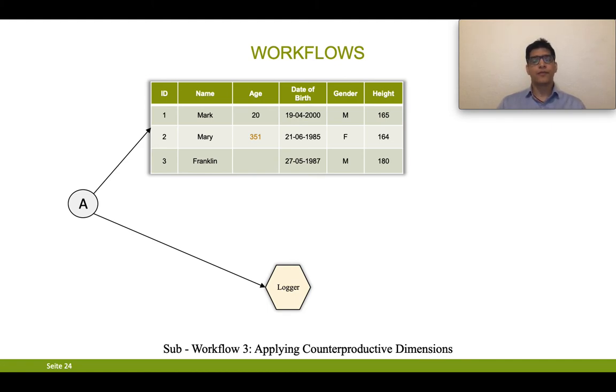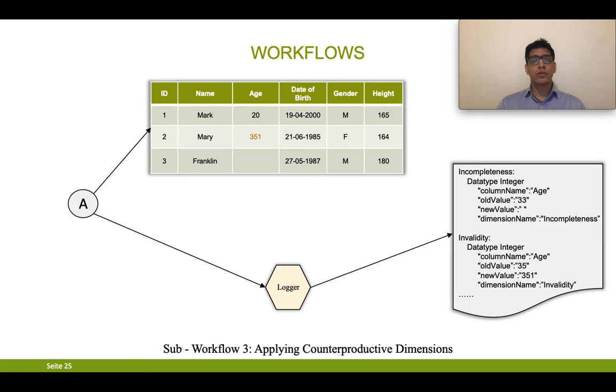So that for future reference, if someone is educating themselves on quality dimensions, they can refer to this logger or transformation logs and see, okay, these were the quality dimensions that I applied and these were already present. So how much I am able to do it. In this way, they can educate themselves. So what will the logger log? It will log all the transformation steps.